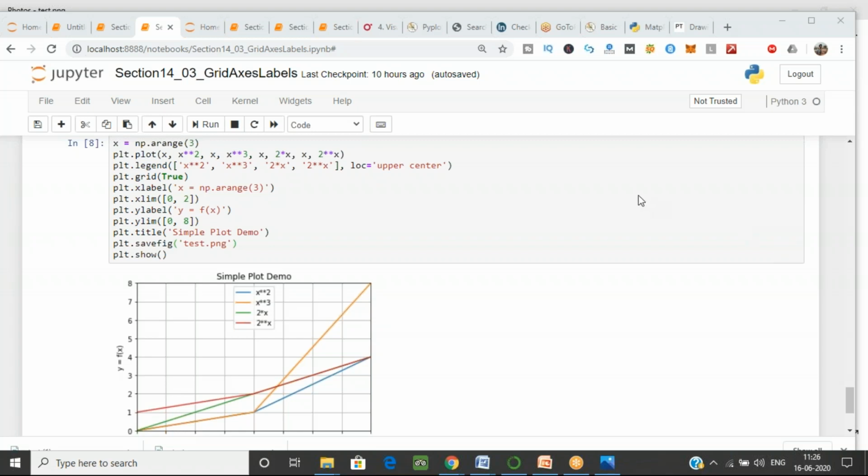So I hope you have understood all this. I'll share my sheets with you so that you can practice also, and we have left the various color formatting, and markers also, because Matplotlib is a big library. But I hope you have an idea about how a graph is plotted, how you can give the axis, multi-plots, the grid, the labels, how they are working, and how you can generate graphs with NumPy arrays also. I hope you have a clear idea about that.